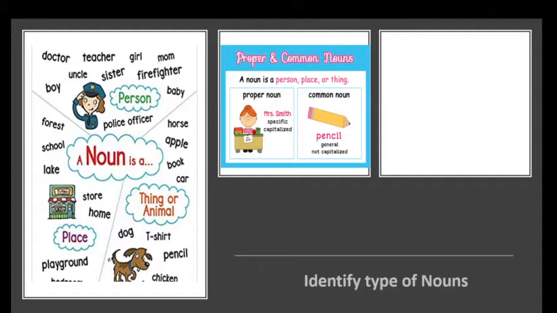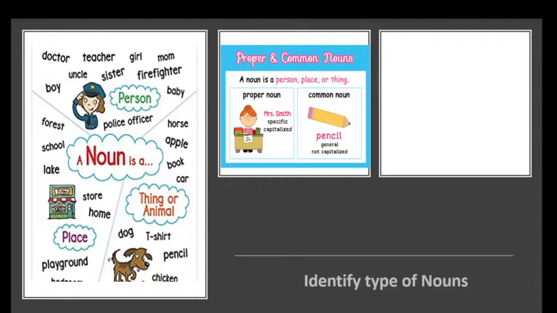Okay, what if I say I will go to the supermarket? Now, which supermarket do I mean? The supermarket itself is a name and it's a common name. It's a common noun, any supermarket. But if I identify that common noun, so if I ask you, did you go to Carrefour or did you go to Lulu? Then I will definitely think of a very specific market. So it will be a proper noun then.